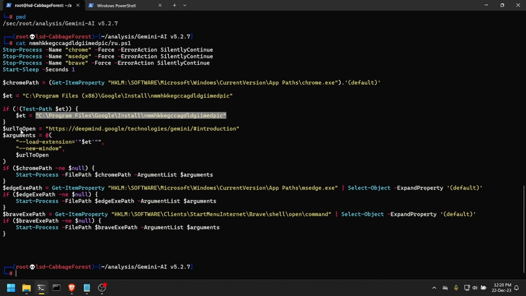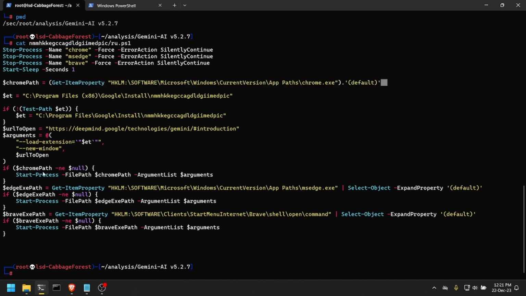There is this URL to open variable, which holds a link to a Google page related to this Gemini AI, and it has a couple of arguments in this array here. After this, it verifies if Chrome is installed, and it does this by checking this registry entry here.